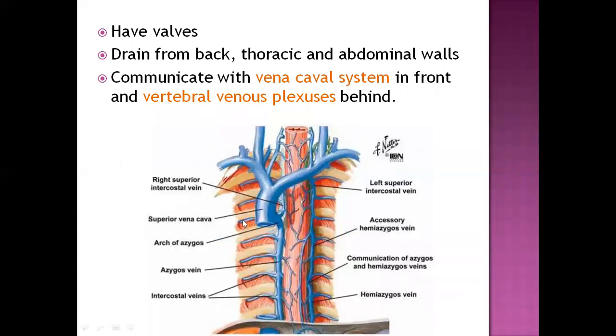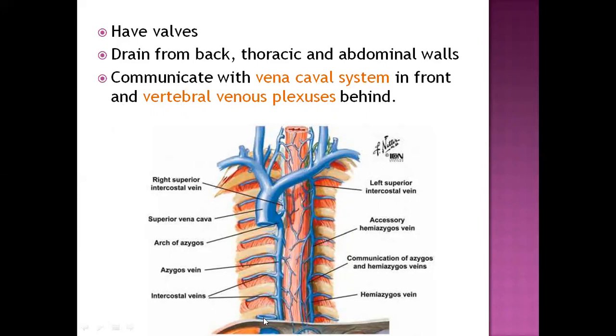So basically, this azygous system of veins will have valves. They drain the venous blood from the intercostal space, which will be collecting the venous blood from the back, thoracic region, and also the abdominal wall. So this is a point of communication with the vena cava system in front of the vertebral venous plexus. Like the vena cava system, you are finding in front.